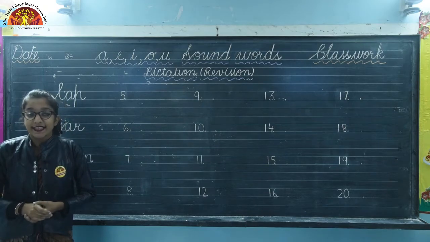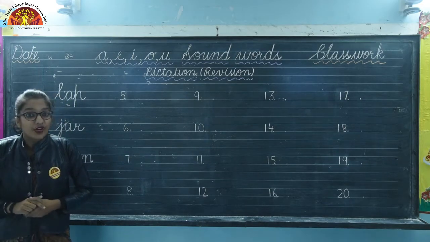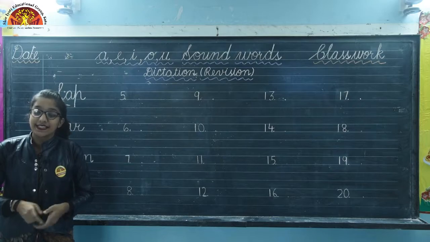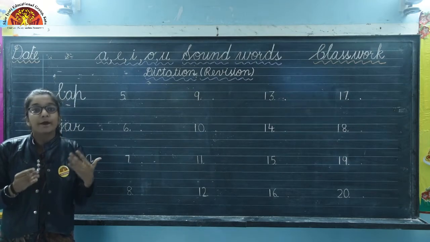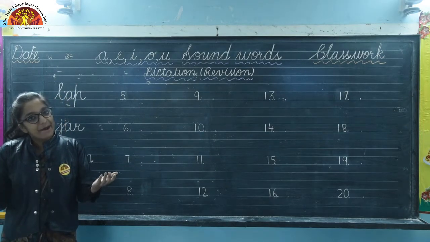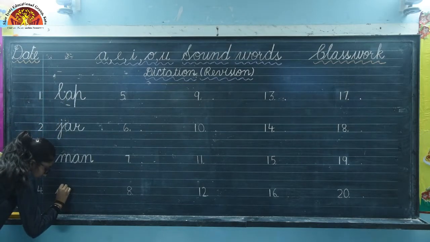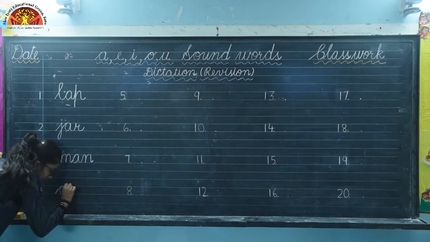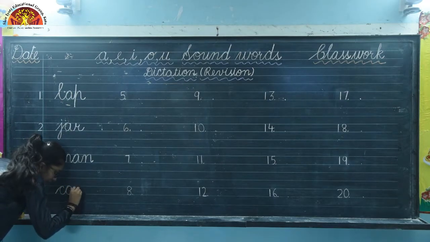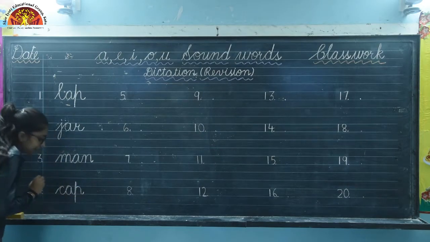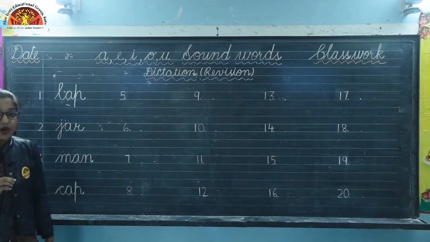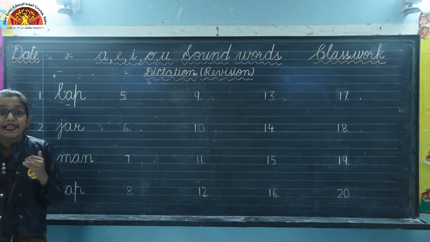Okay, now come to next one. Next one is cap. So, what is the spelling of cap? It's C-A-P, cap. Okay, so let's write here cap. C-A-P, like this.